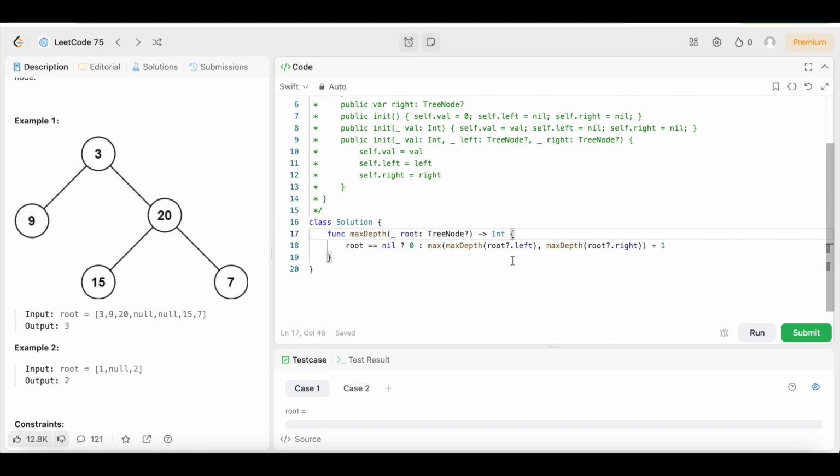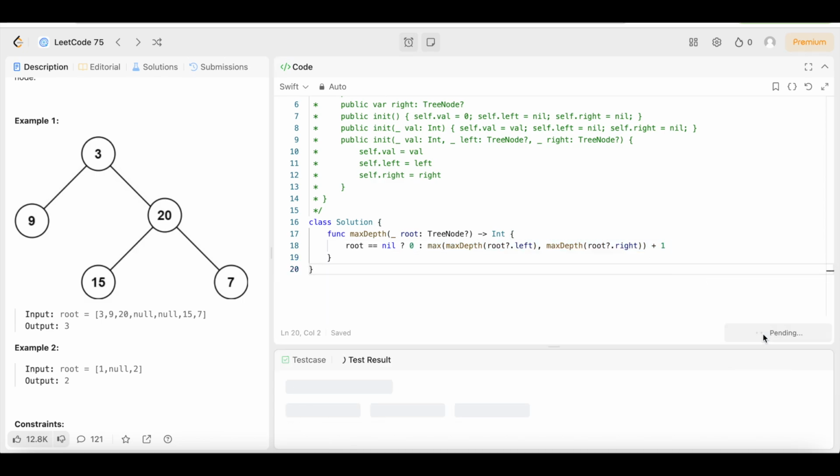So let's go through it one more time just in case you don't understand. Root equals nil. If root equals nil is true, then we're going to return 0. If root equals nil is false, then we're going to return the max depth of root left or root right, right? So if it equals nil, we're going to return 0. If it doesn't equal nil, then we're going to run this part right here, guys. So let's run it and see what happens.